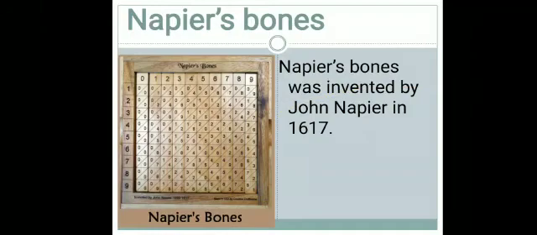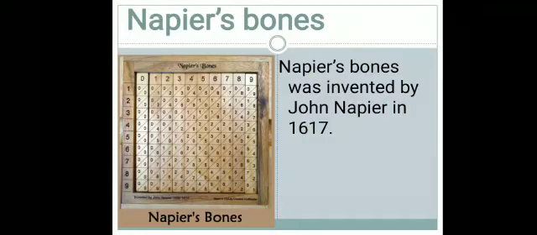Next, Napier's bones. At that time it was not possible to count big numbers through the abacus. That's why Napier's bones, the second calculating device, was invented.